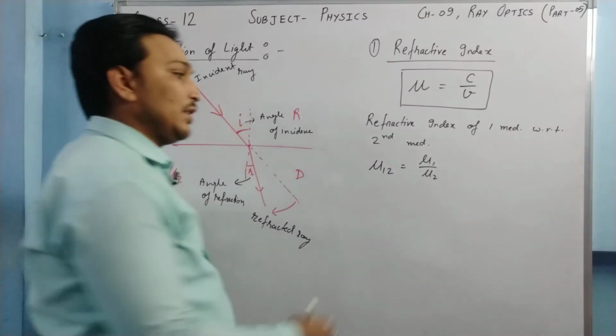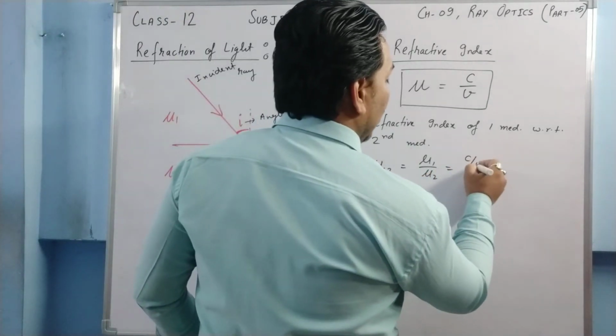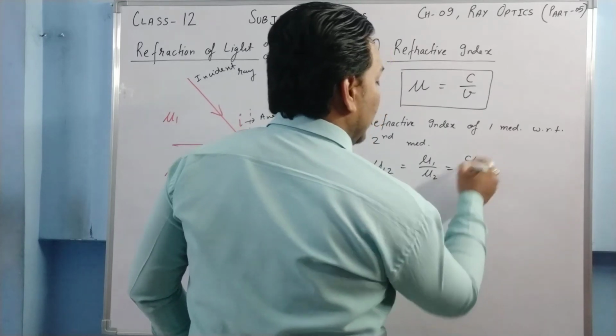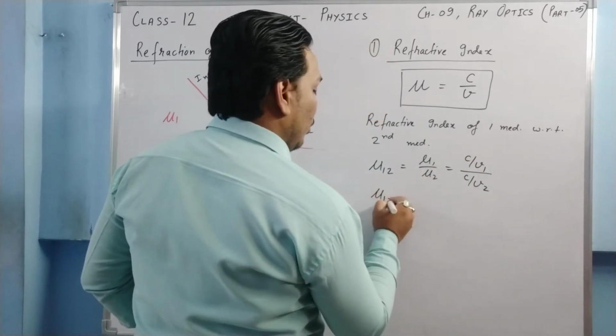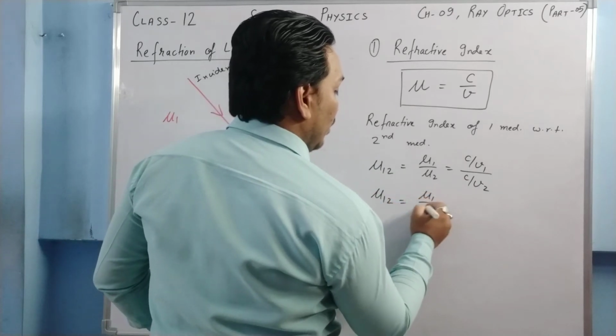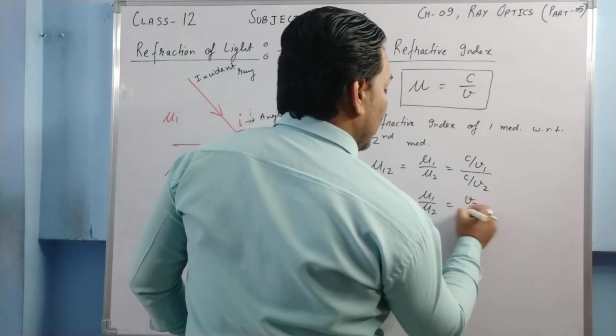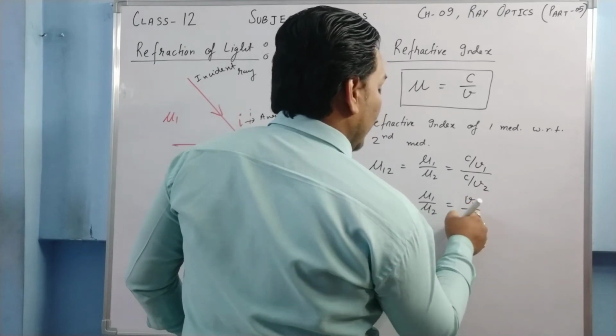Note that mu1 is equal to C upon V1 as per this formula, and mu2 is equal to C upon V2. C and C will be cancelled out. So mu12 is equal to mu1 upon mu2, which is V2 upon V1.